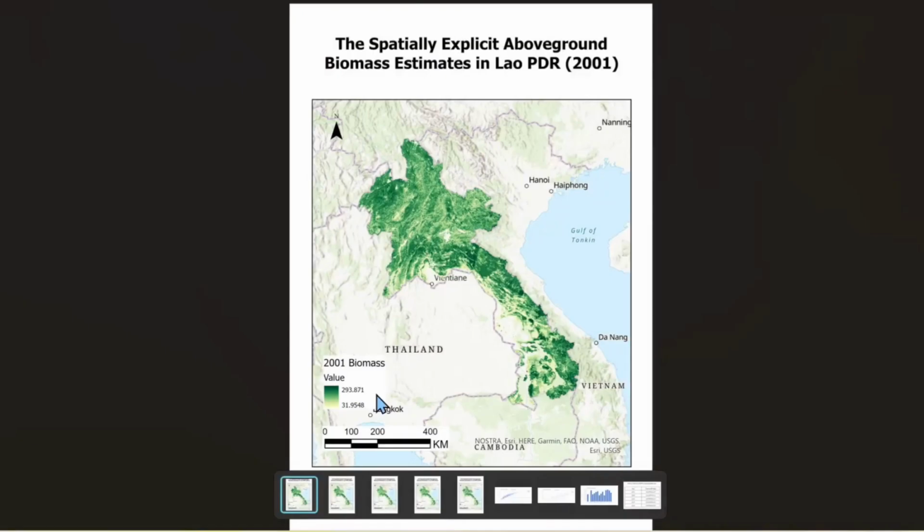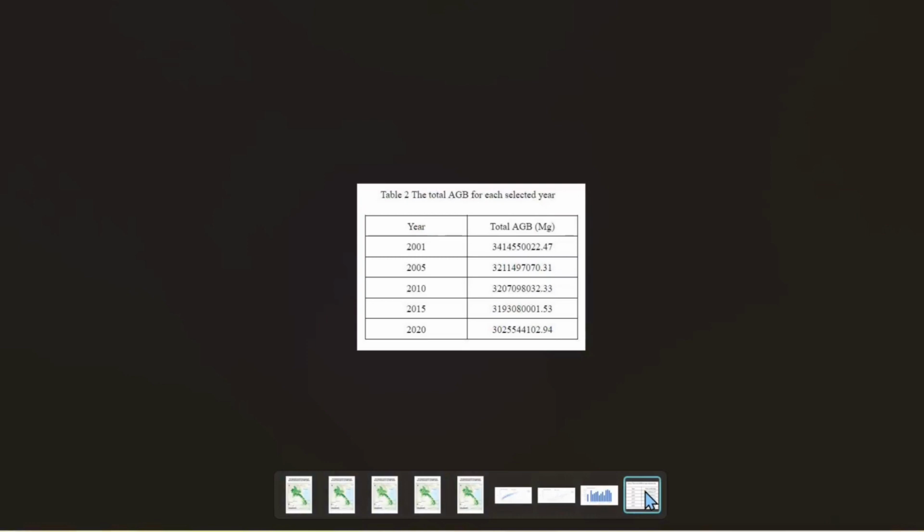These figures show the random forest regression estimates for above-ground biomass density for 2001, 2005, 2010, 2015, and 2020. So let's take 2020 as an example. As shown in the color bar, the change from light to dark green represents the amount of biomass with a minimum value of 28 megagrams per hectare and a maximum value of 309 megagrams per hectare. The overall sum of AGB for each selected year is also calculated.